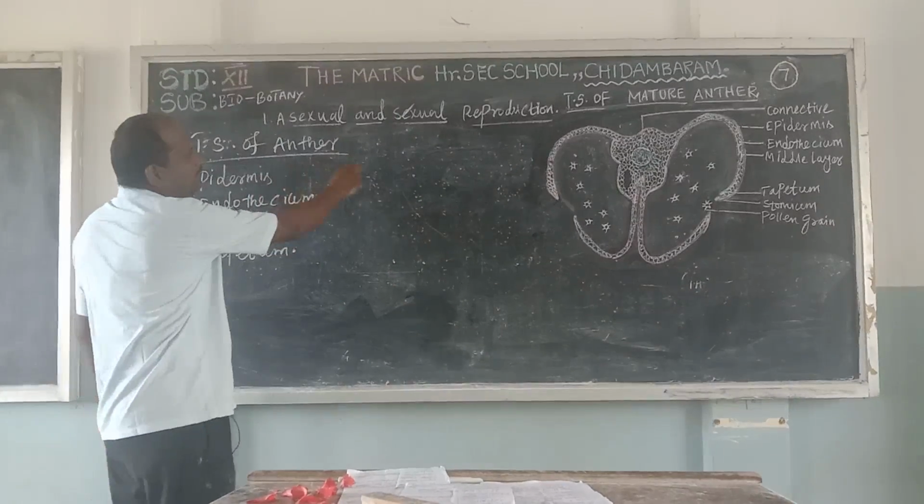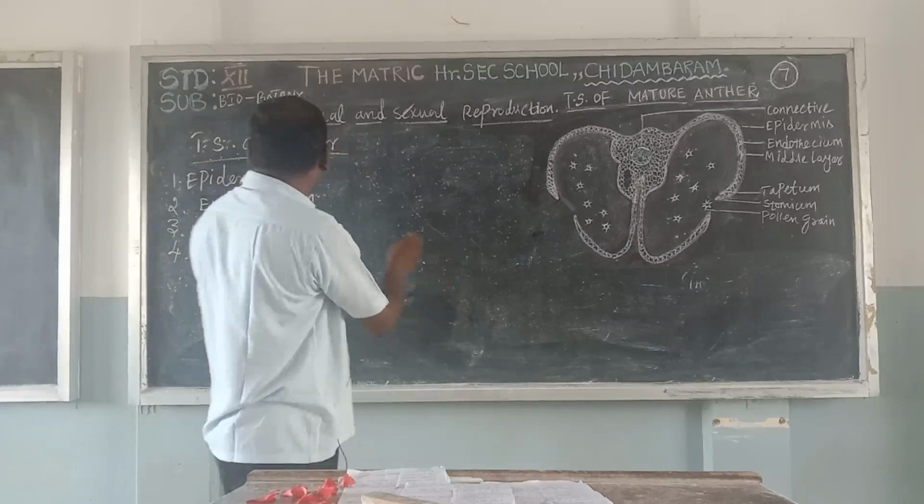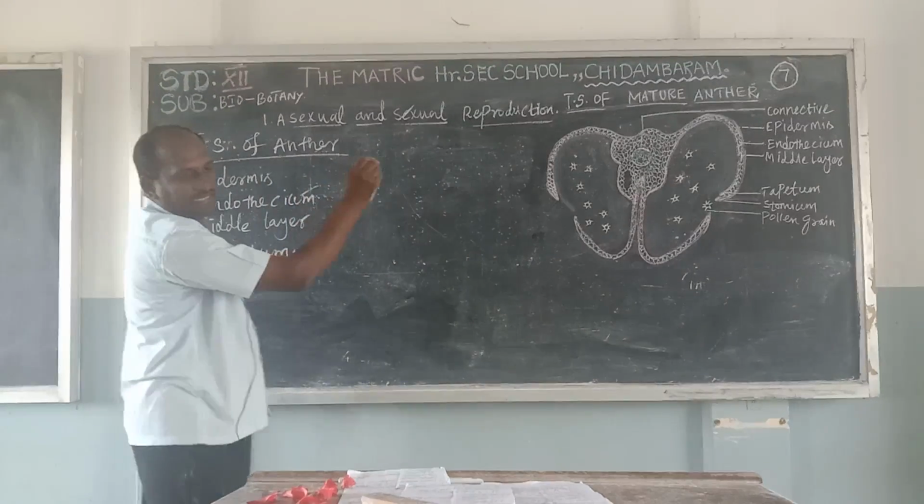The epidermis is the outer layer. Next, the endothecium is the inner layer. Next, another one is the middle layer.